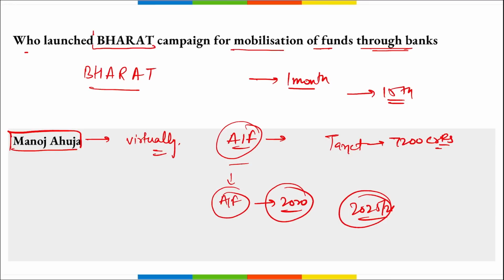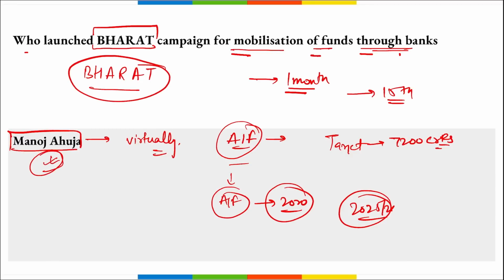Correct. So coming back, this Bharat campaign was a 1 month long campaign and it is for the mobilization of funds from banks. This Bharat was launched by Manoj Ahuja, who is the Secretary of the Ministry of Agriculture and Farmers Welfare, and this campaign was launched virtually.